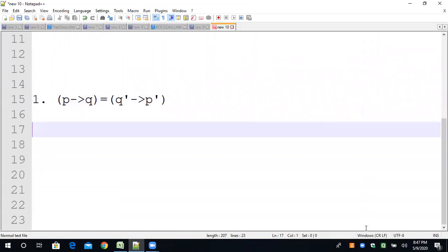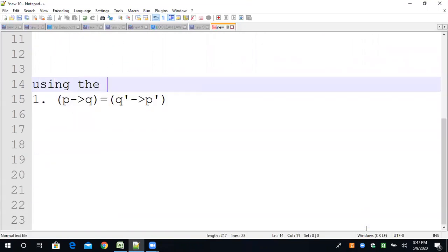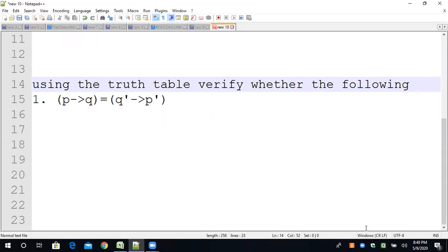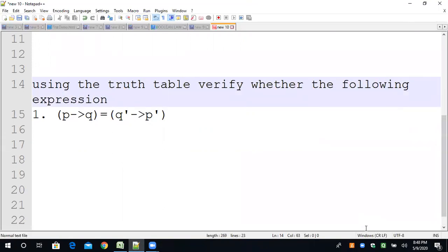Using the truth table, verify whether the following expression is true or false, valid or invalid. Understand? So let me check. We will check by the truth table: P conditional Q is equal to Q bar conditional P bar.